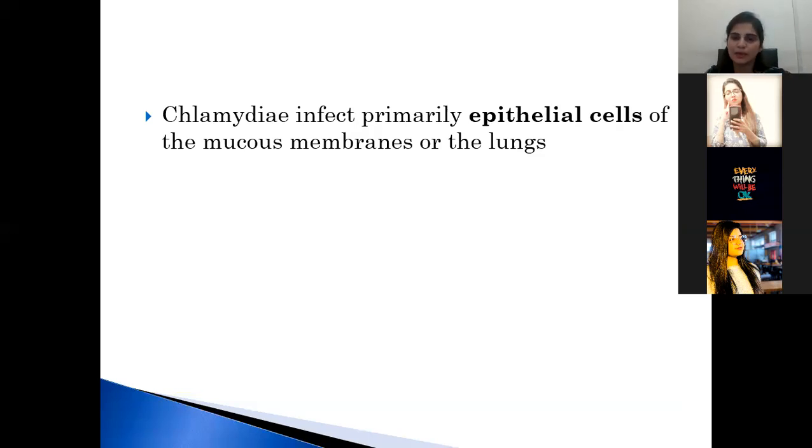Chlamydia infects primarily epithelial cells of the mucous membranes of the lungs. So, as I told you, chlamydia can infect the respiratory epithelium. Chlamydia pneumoniae is responsible for causing pneumonia, and Chlamydia trachomatis is responsible for causing sexually transmitted diseases. So chlamydia actually infects the mucous membranes of the lungs or the epithelial cells.